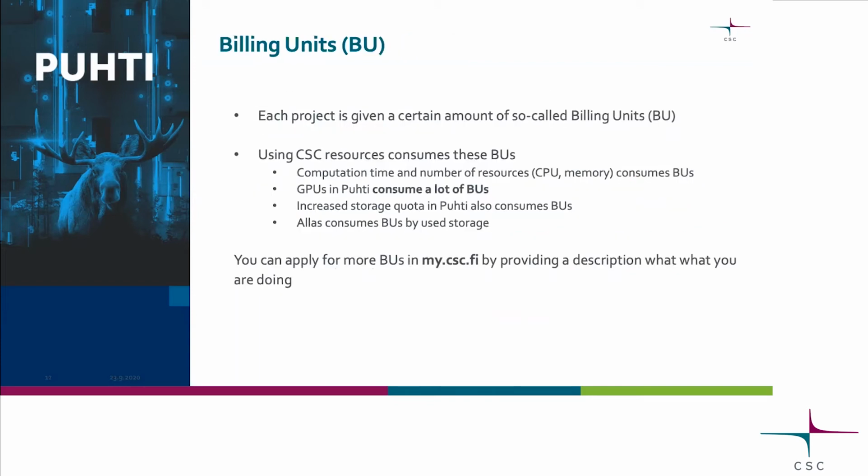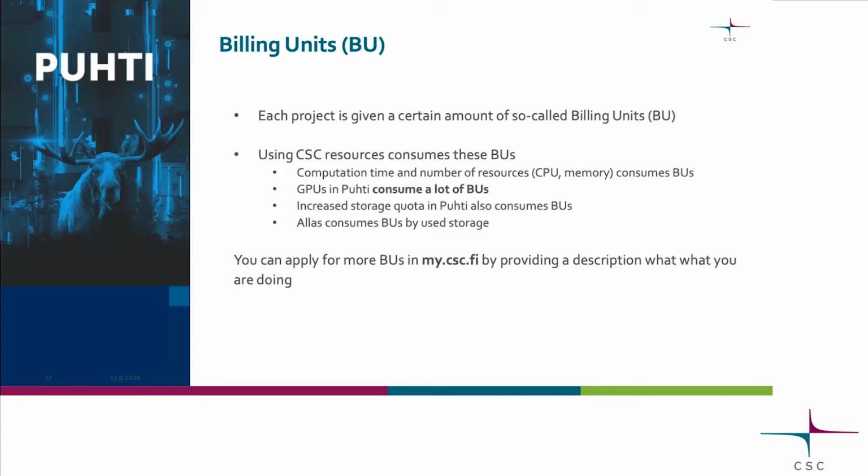So basically all of these resources are controlled by billing units. This is sort of like a currency of CSC. Each project is given a certain amount of these billing units. There's a default amount that you get when you create a project, and it's not a lot, but it gets you started.